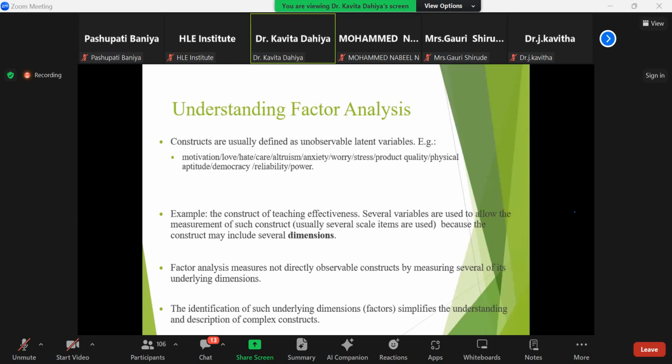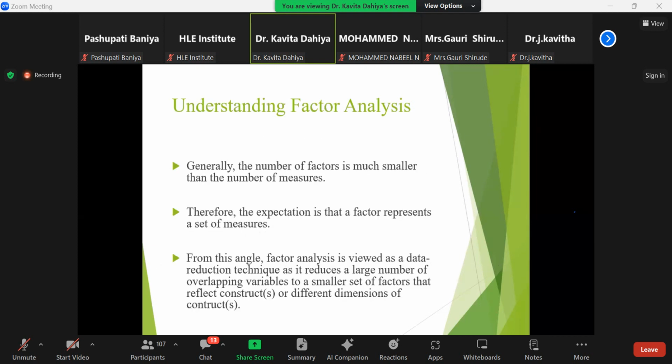So an example is the construct teaching effectiveness. Teaching effectiveness is again a latent variable, as these constructs are usually defined as unobservable latent variables. Examples of latent variables are motivation, love, hate, care, altruism, anxiety, worry, stress, product quality, physical aptitude, democracy. Means all these are examples of latent variables. You will get the PPT, and you can get the relevant information.